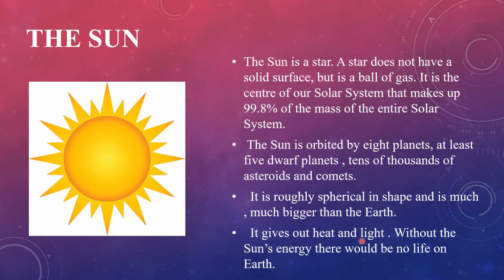It gives out heat and light. Without the sun's energy, there would be no life on earth. The sun gives us heat and light, and without the heat and light of the sun, there would be no life on the earth.